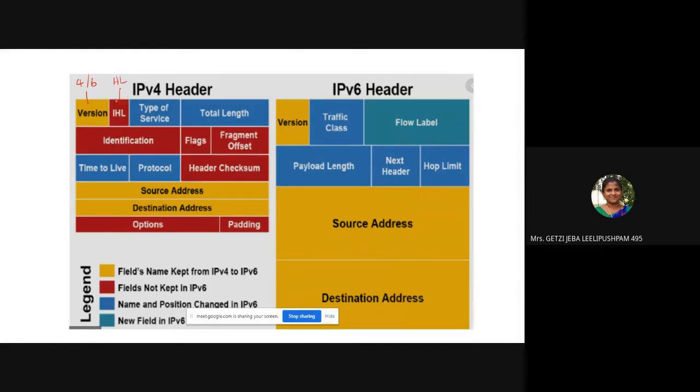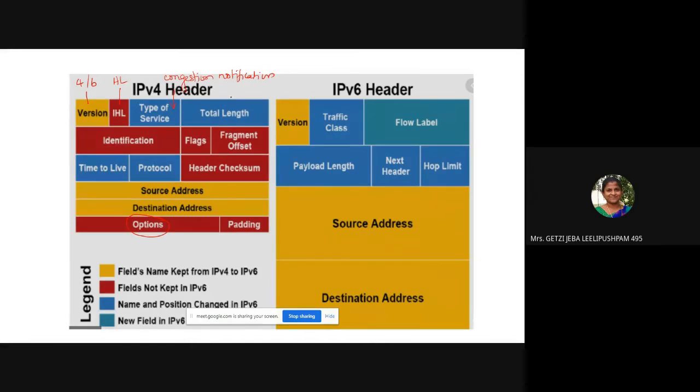Why do we need to specify the header length? Because it is all fixed, right? The reason is that IP version 4 has a provision of including options. What are the different types of options, we will see in the coming slides. When you include options, we don't know how many options we have included. So for that purpose, we have the header length. Then type of service is used for congestion, the network layer congestion notification.